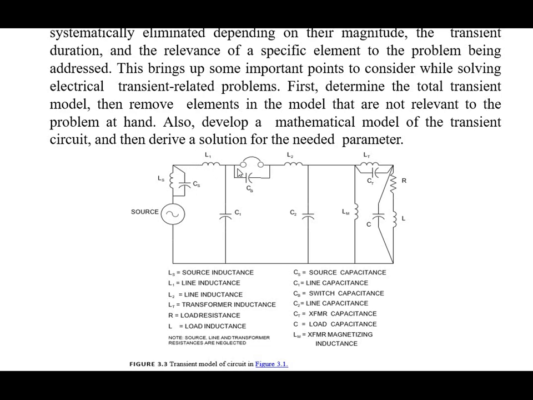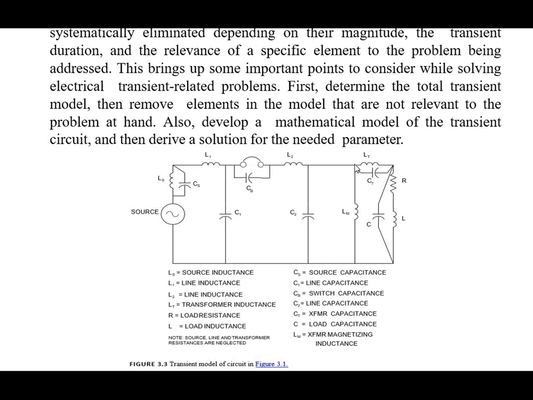Now this is the circuit breaker, and the capacitor CA is connected in parallel to the circuit breaker, and it is called switch capacitance or circuit breaker capacitance. Now this is again L2, line inductance, and this C2 is parallel with this L2, and it is called line capacitance for the L2.